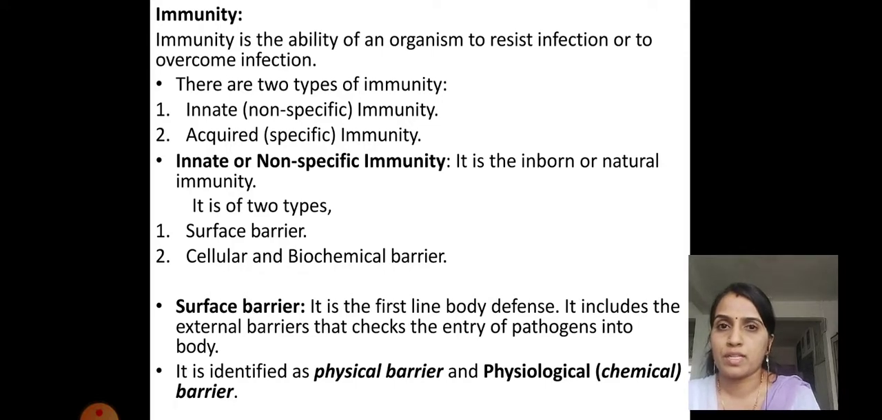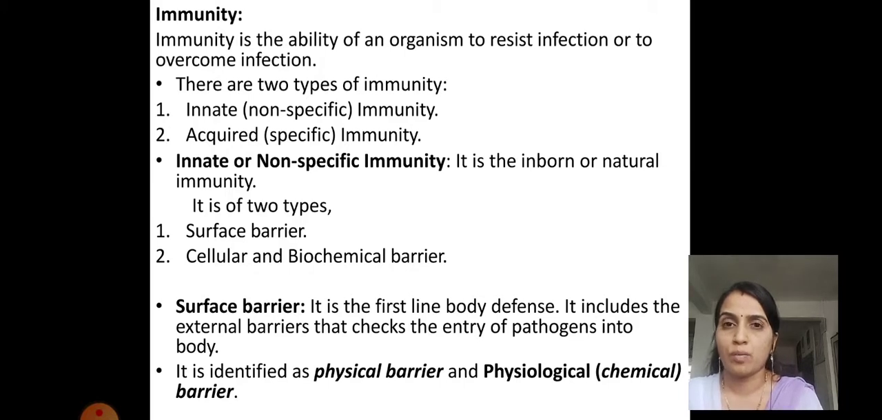It is of two types. One is surface barrier and the second is cellular or biochemical barrier. First, surface barrier. It is the first line of body defense. It includes the external barrier that checks the entry of the pathogen into the body. It is present on the surface of the body, and that is why it is called surface barrier. It is divided into two areas, physical barrier and physiological barrier.